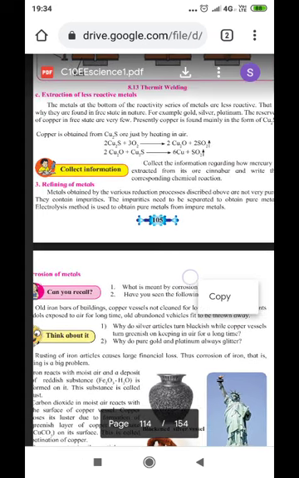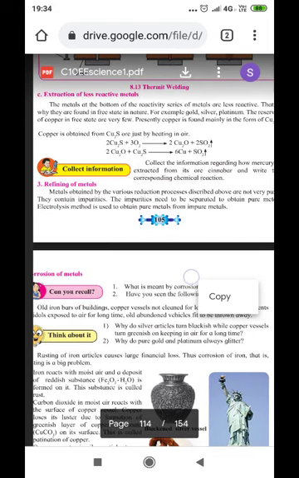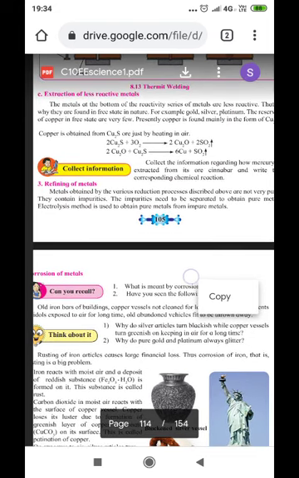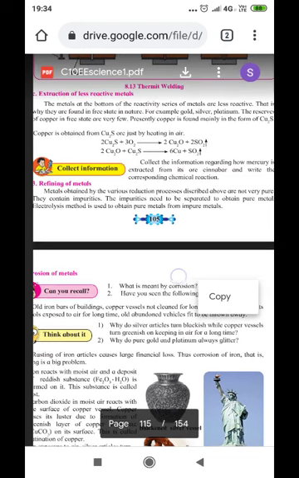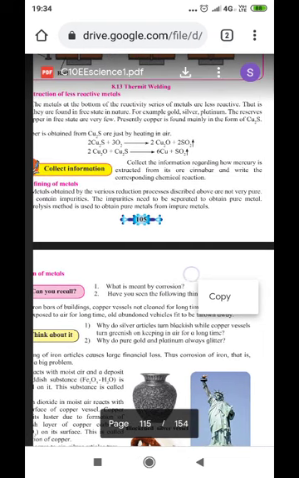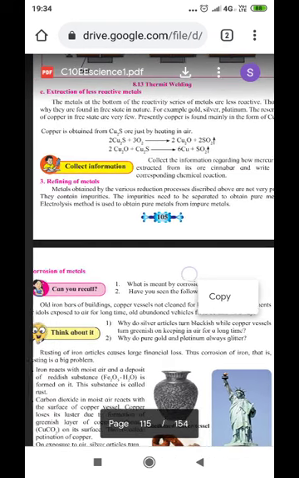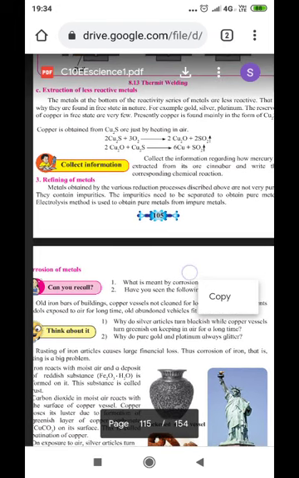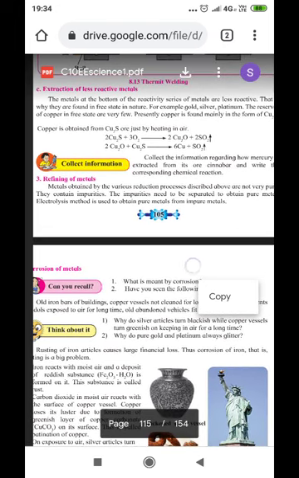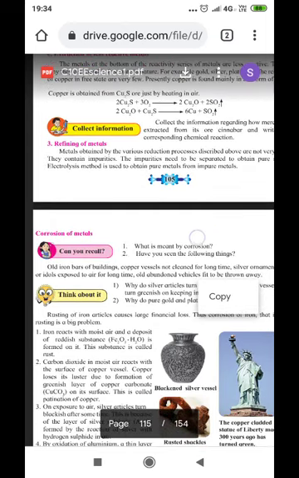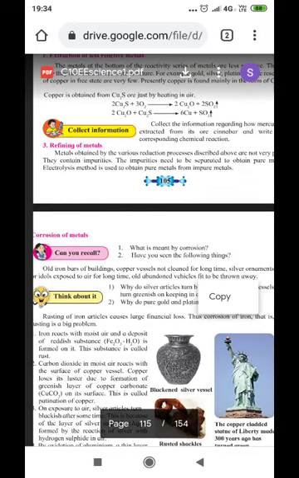The reserves of copper in the free state are very few. Presently, copper is found mainly in the form of copper sulfide. Copper is obtained from copper sulfide just by heating in air. You can see the chemical reaction shown here. Copper sulfide in the presence of air gets converted into copper oxide and sulfur dioxide is given out.